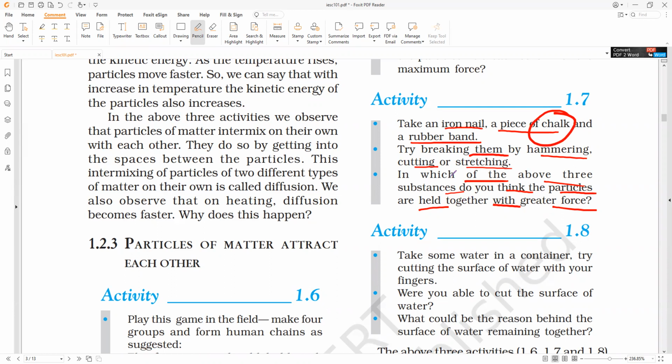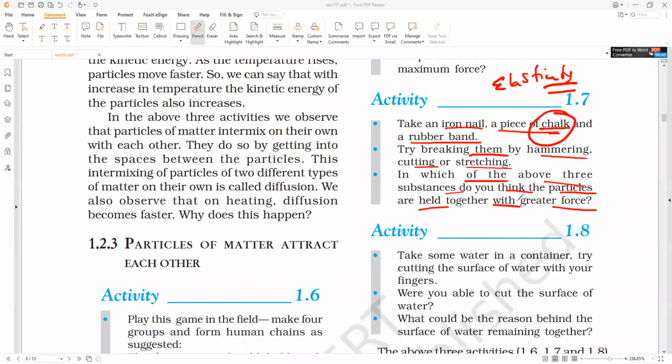So the particles of the iron nail are held together with a strong force of attraction, followed by whom, rubber band or chalk? Rubber band. It will take more time to break. But of course, rubber band is not a solid. What is its nature? Elastic. So it is elastic in nature. That is why it is very difficult to break the iron nail, then the particles of rubber band. But if you notice, we can easily break the chalk, because it has a very weak force of attraction. That is what you have to remember.